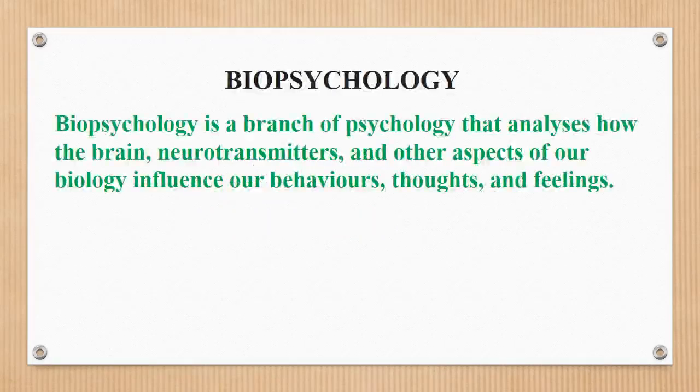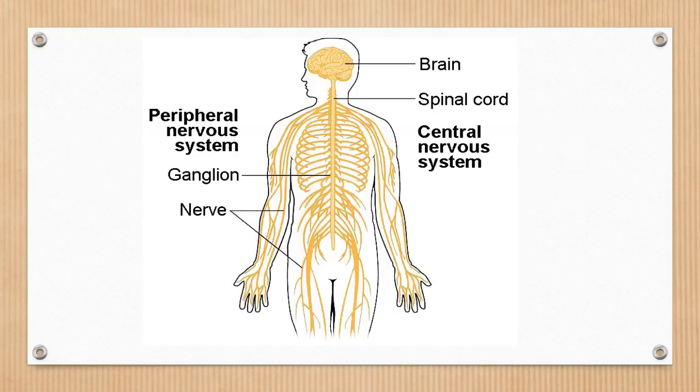What is biopsychology? Biopsychology is a branch of psychology that analyzes how the brain, neurotransmitters and other aspects of our biology influence our behaviors, thoughts and feelings. It tells about the connection between mind and body that is explored through scientific research and clinical practices. The human body consists of the peripheral nervous system and the central nervous system. The peripheral nervous system consists of only neurons except the brain and spinal cord. The central nervous system consists of the brain and spinal cord, which receives sensory information from the nervous system and controls all the bodily responses in the human body.